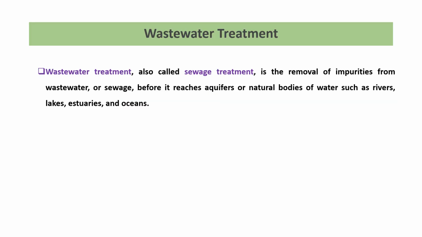Now the wastewater treatment. So what do you mean by wastewater treatment? Wastewater treatment is also known as sewage treatment. Okay. So sewage treatment means the removal of impurities from the wastewater or sewage before it reaches aquifers or natural water bodies such as rivers, lakes, estuaries and oceans. So किसी भी वेस्ट वाटर को वाटर बॉडीज में पहुंचने से पहले प्रॉपर ट्रीट करने की प्रोसेस को वेस्ट वाटर ट्रीटमेंट कहते हैं।